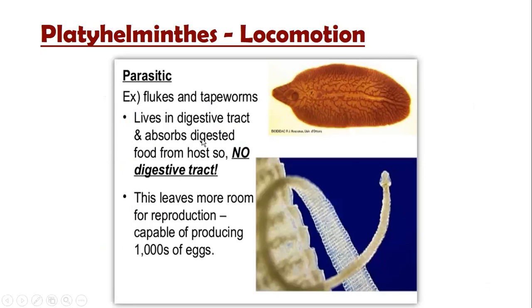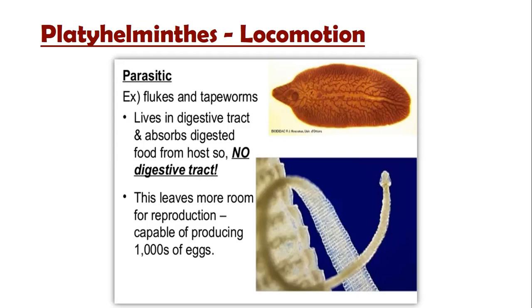They do not have a true digestive system, and there is no need for digestion at all, because they live on ready-made food in the small intestine or liver. In both areas, digested food is already there, so there is no need for a digestive system. Just the absorption mechanism is enough for them to absorb the food.